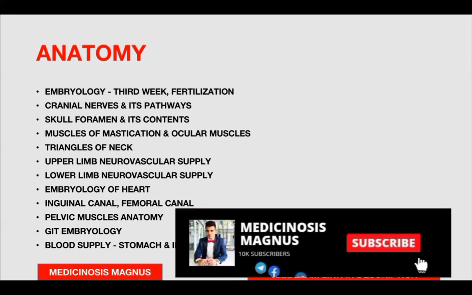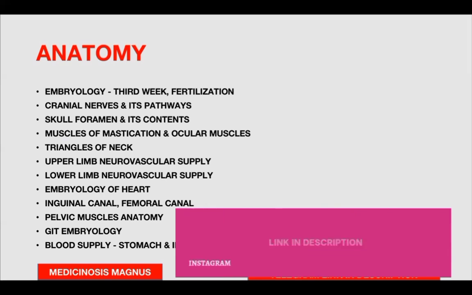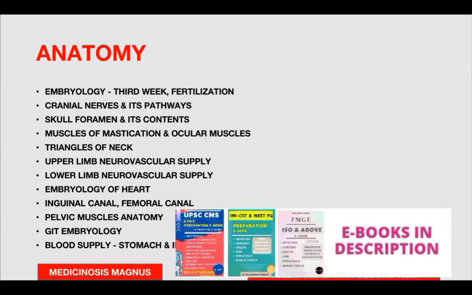And embryology of the heart is very important. Inguinal canal, femoral canal anatomy, pelvic muscles anatomy, GIT embryology, blood supply of especially the stomach, intestine, brain, and heart. So make sure you know the circle of Willis very well.